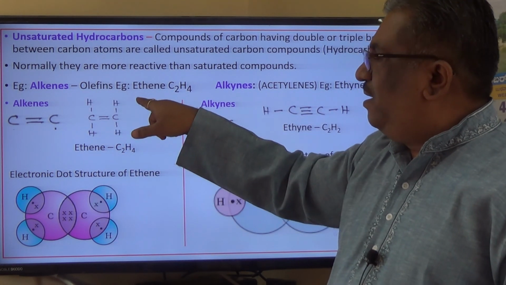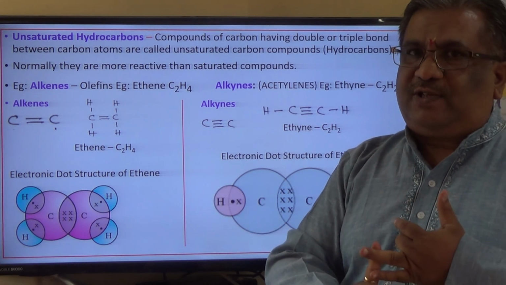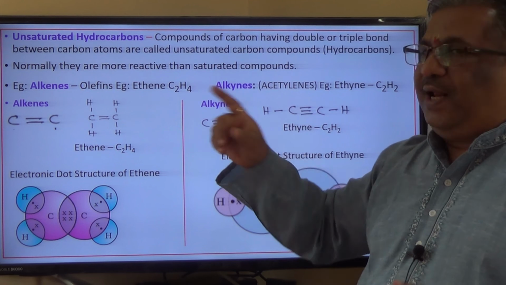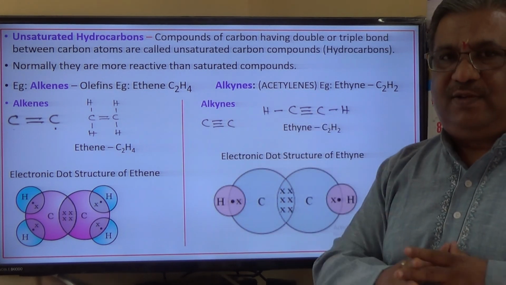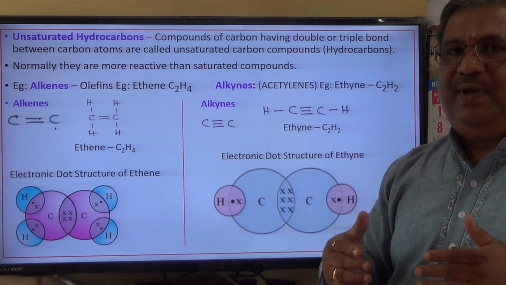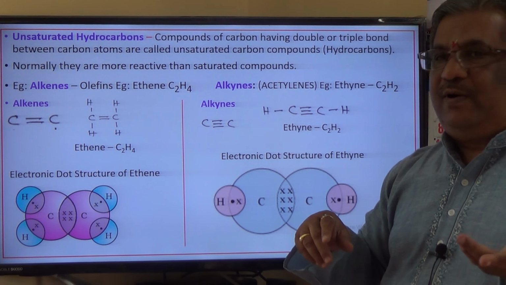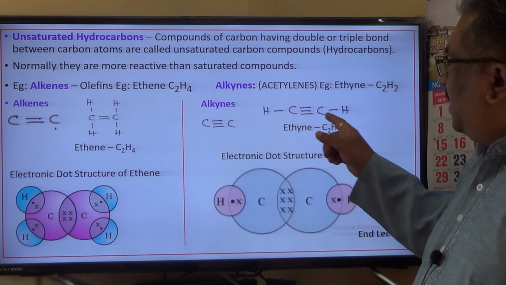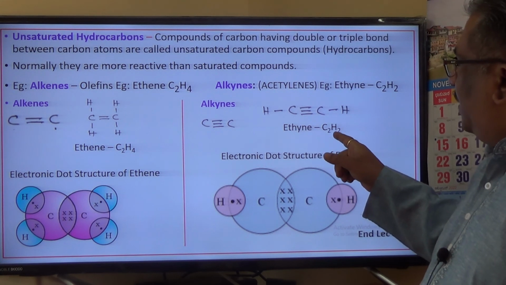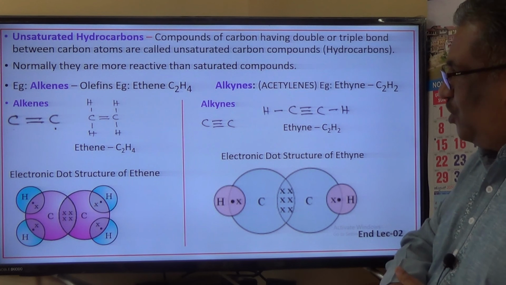In that, ethene is the one which we studied, the bond structure and electronic dot structure, with molecular formula C2H4, and also alkynes which come under unsaturated hydrocarbons. Example, ethine having a triple bond between two carbon atoms, with molecular formula C2H4. We studied the bond structure and also the electronic dot structure.